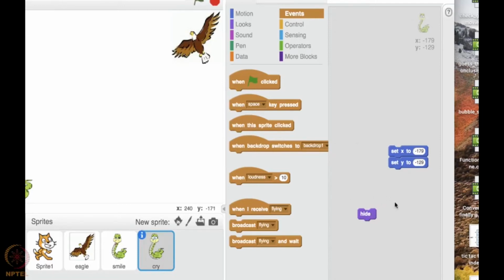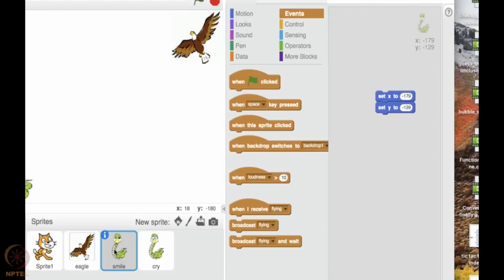So when it is flying, how do we do that? We have a block, when I receive flying. The eagle has been telling, I'm flying. So when it is flying, the crying snake sprite can be hidden. This is achieved here. And the smiling snake has to be shown if it is flying.